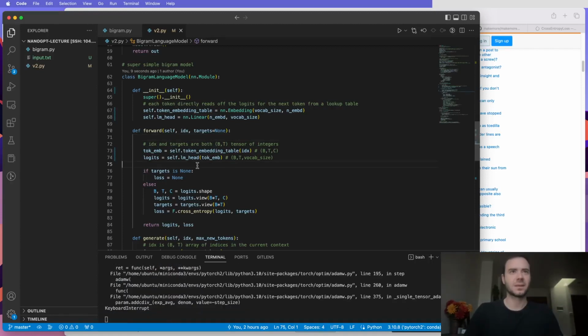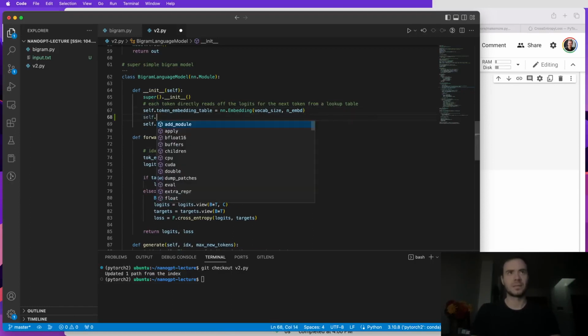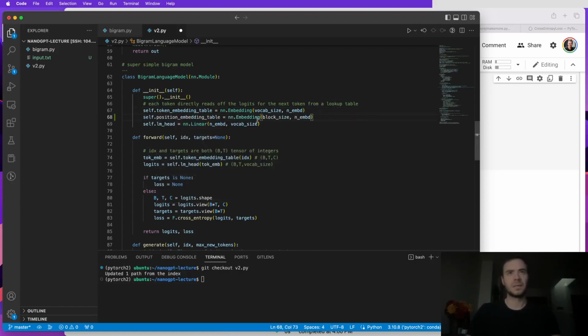So we see that this runs, and this currently looks kind of spurious, but we're going to build on top of this. Now, next up, so far we've taken these indices and we've encoded them based on the identity of the tokens inside IDX. The next thing that people very often do is that we're not just encoding the identity of these tokens, but also their position. So we're going to have a second position embedding table here. So self.position_embedding_table is an embedding of block_size by n_embed. And so each position from 0 to block_size-1 will also get its own embedding vector.